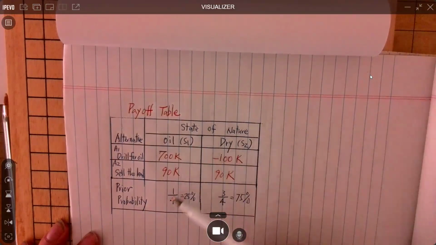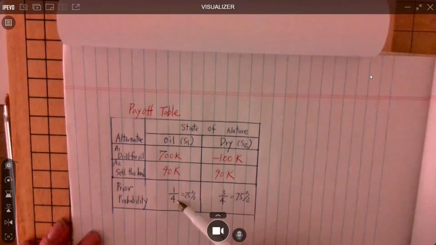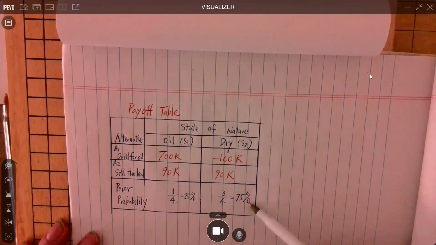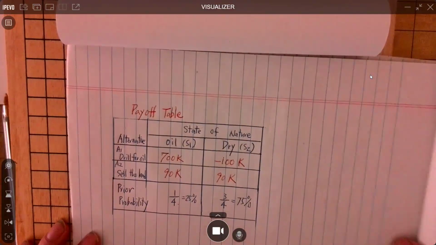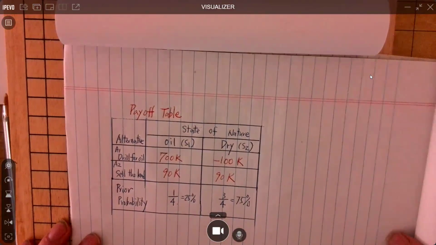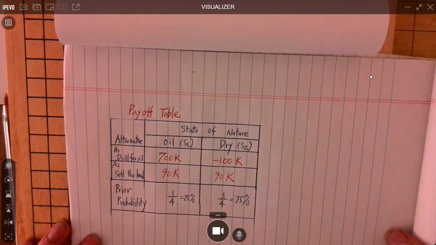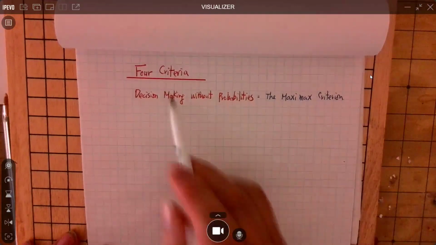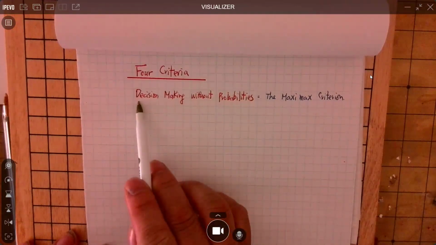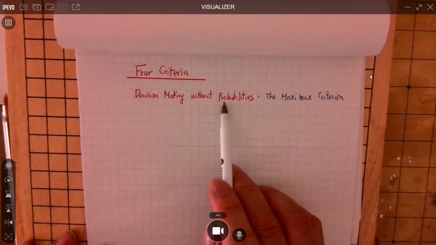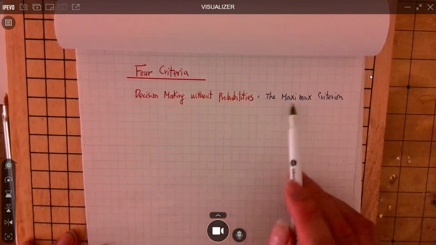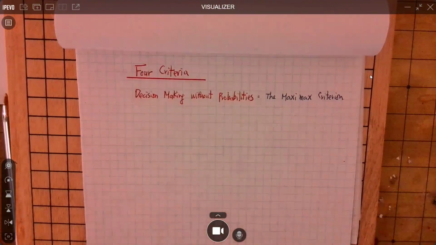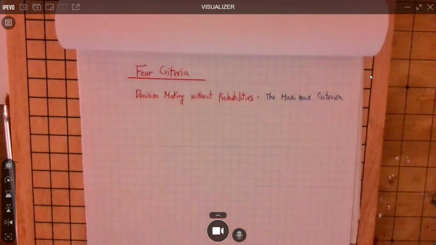But how likely is there oil underground? 25% chance. How likely is underground dry? 75% chance. Okay? So based on the payoff table, we're going to discuss what? The following 4 criteria. First one is decision making without using probabilities. It's called the max criterion. And how does the max criterion work?